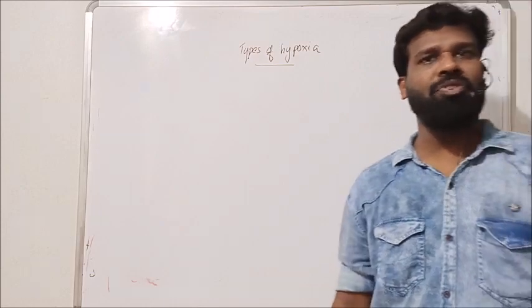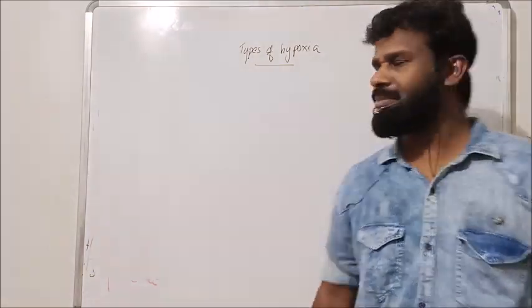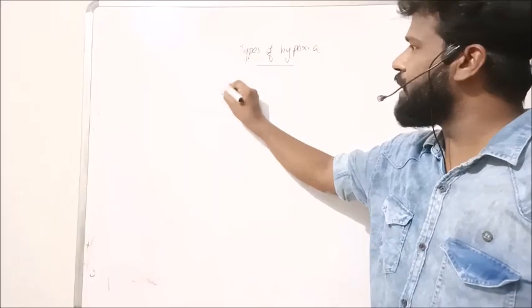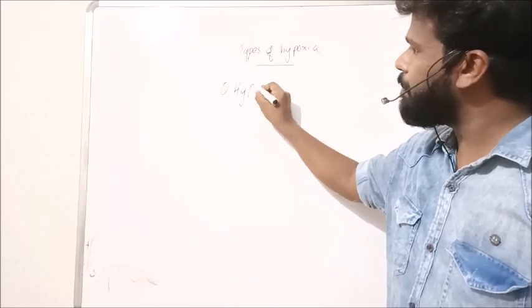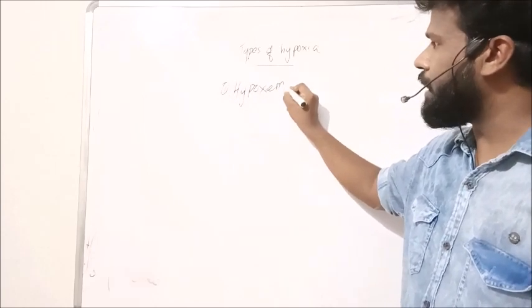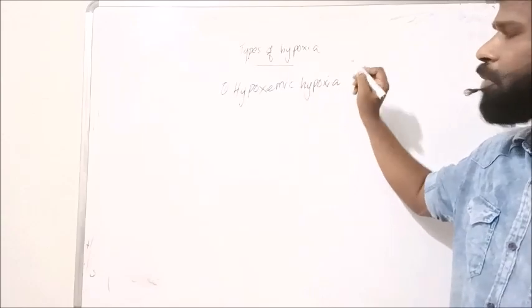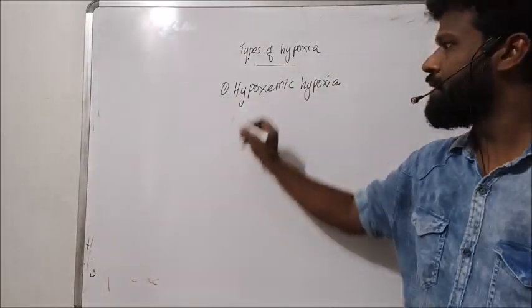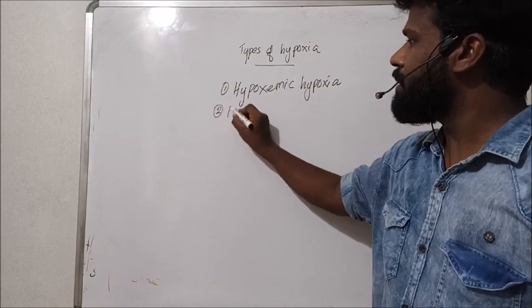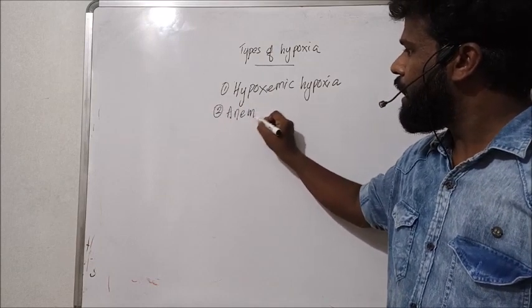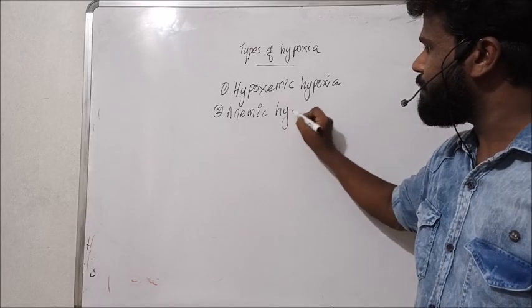Next is types of hypoxia. There are different types of hypoxia. The first type is hypoxemic hypoxia. Second, anemic hypoxia.